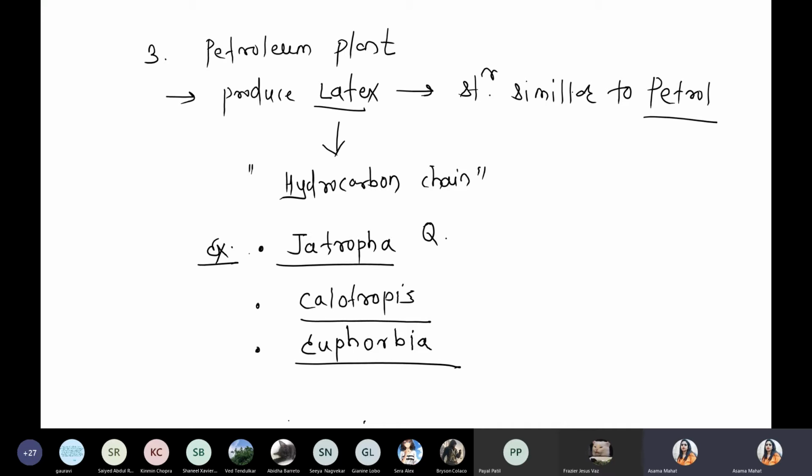Jatropha के ऊपर already question पूछा गया है. Jatropha basically is the one plant where we obtain a latex product which resembles petrol, resembles diesel, because the structure is similar to a hydrocarbon chain, and you know very well petrol itself has hydrocarbon chains, and that chain is broken down to produce small fragments of different products which are present in petrol. So simply, remember the examples. Petroleum products means the plant produces a specific type of chemical component, and that component resembles petrol. Got it? This point is clear, everyone?